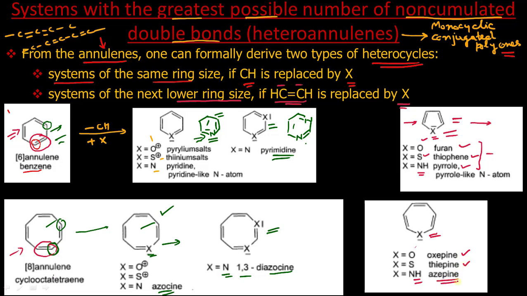So there are two possibilities to obtain heteroannulenes from simple annulenes. You will get two types of heteroannulenes, one with the same ring size as the annulene. This will be obtained when a CH group is replaced by X, and the second possibility is we can replace a CH double bond CH by X, then the heteroannulene obtained will be of lower ring size than the parent annulene. And for a compound to be an annulene it should be monocyclic and all the double bonds should be conjugated, that means they should be delocalized.